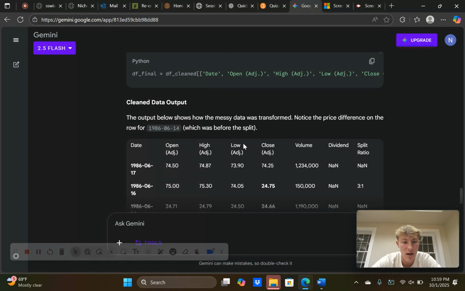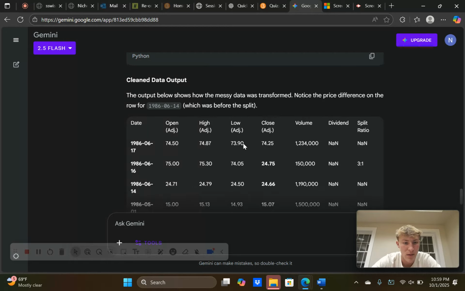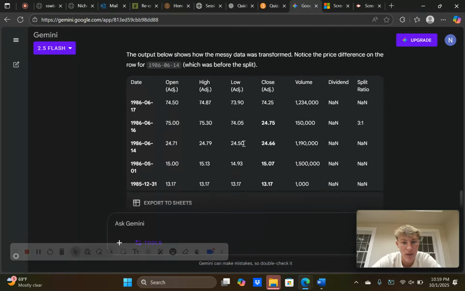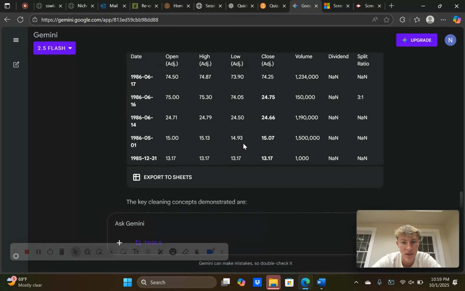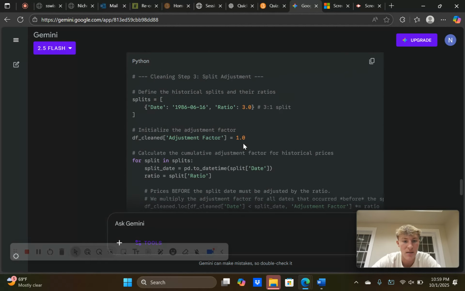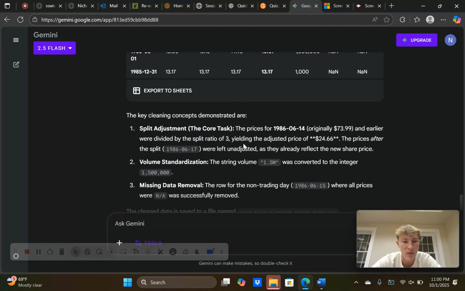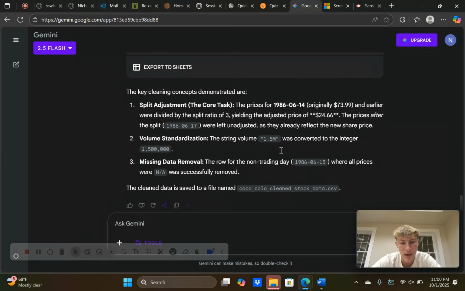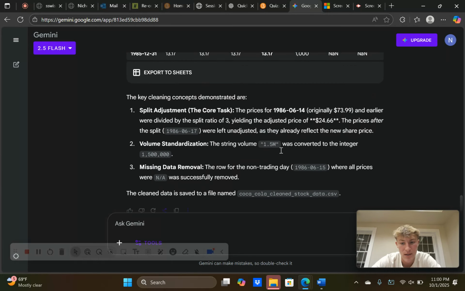Then on the clean data output, this was given. I'm pretty sure this is the same exact one as above that we went over. The non-trading days were handled, and the clean file we saved is Coca-Cola clean stock data.